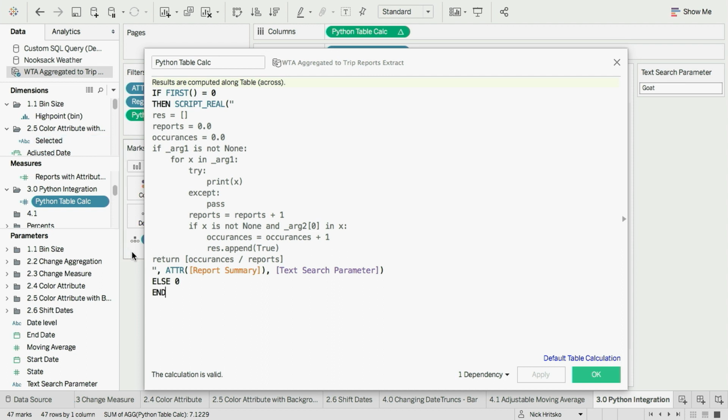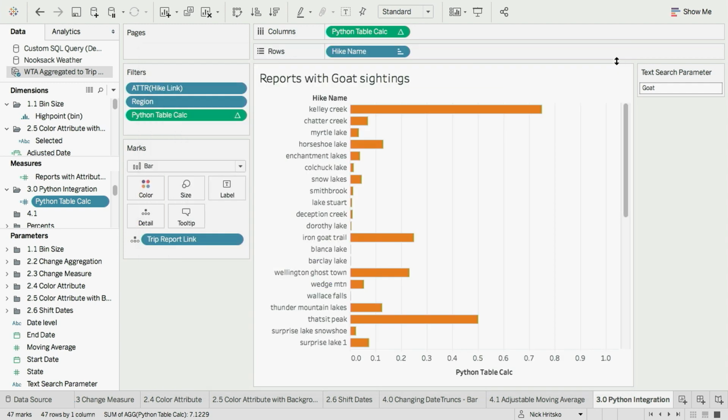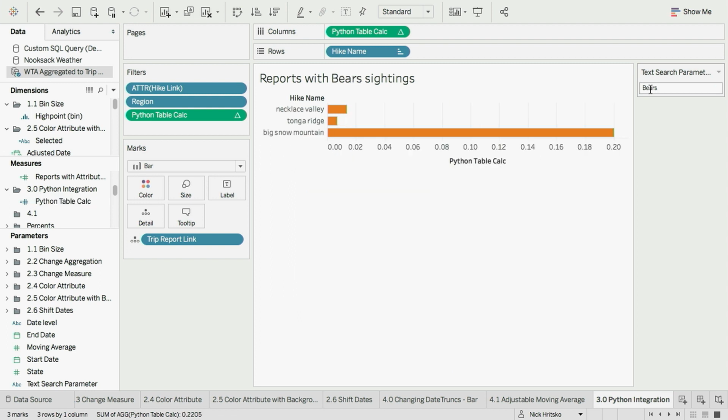Python's going to do some calculations, and it's returning back to us a column of data that are the number of occurrences divided by the total number of records, essentially just an easy percentage. But this gets rerun every time we update the parameter. So if we wanted to switch from how many have goats to how many have bears, we can do that simply. And Tableau is sending that data and bringing back the result right here into the view.